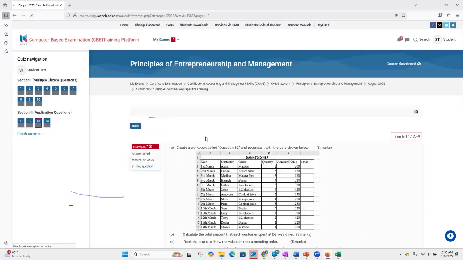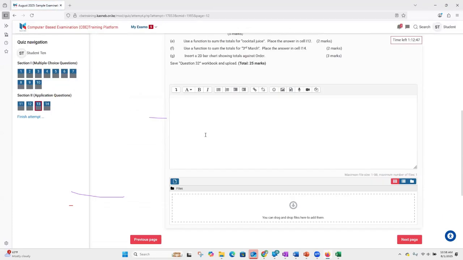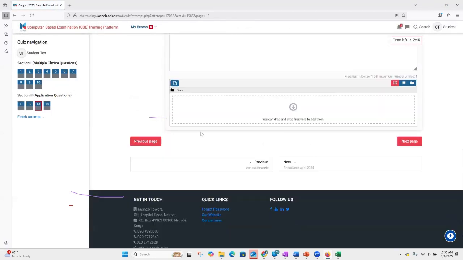I do not have an answer for this particular question, question number 13. So what do I need to do now? Now I need to upload. So that deleting was important because at times you can upload the document, but you happen to upload the wrong document. So in that case, then you're now well enabled to delete or update the file accordingly.